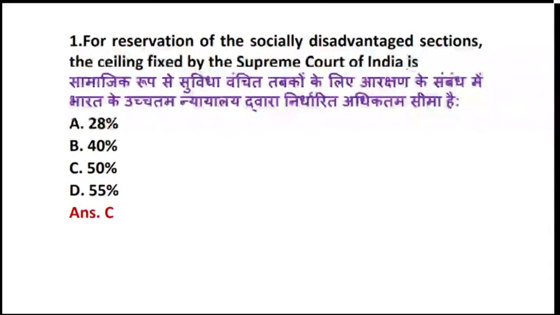Currently, they are provided with 27.5% for OBC, 15% for scheduled caste and 7.5% for scheduled tribe. Additionally, there is a 10% quota for the general poor category. So basically, the total comes up to the ceiling, that is 50%, which is fixed by the Supreme Court of India.